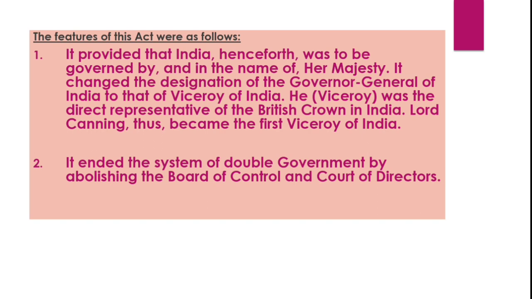Okay, it changed the designation of Governor General of India to the Viceroy of India. Do comment who was the first Governor General of Bengal and the first Governor General of India. So it changed the designation of Governor General of India to the Viceroy of India. The Viceroy was the direct representative of the British Crown in India. Lord Canning thus became the first Viceroy of India.